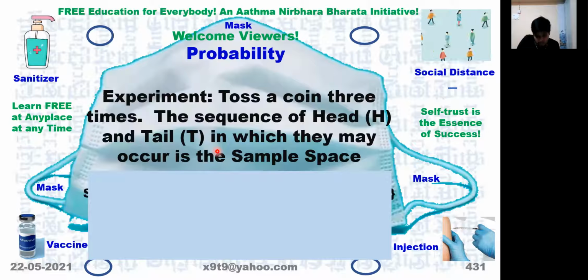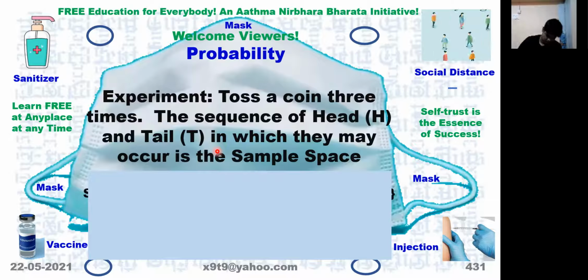And yesterday I told you how to write it in a particular order. Can you write that one? First one is HTH. No, I told you to start from HHH, because you must have a systematic way of writing.